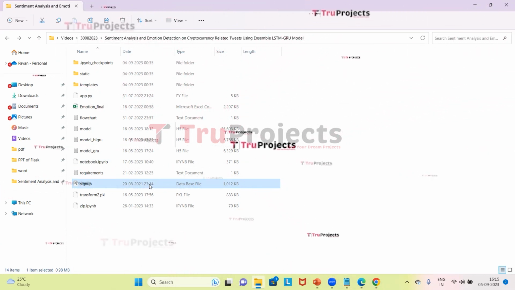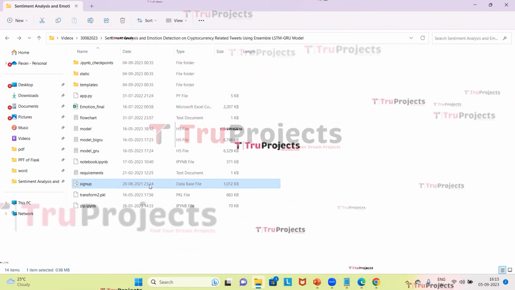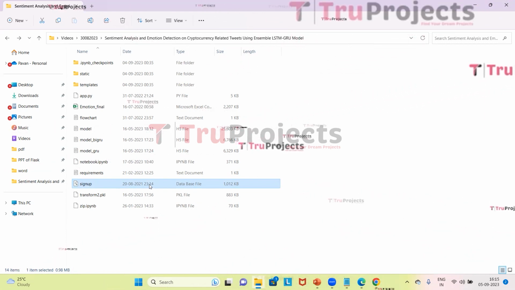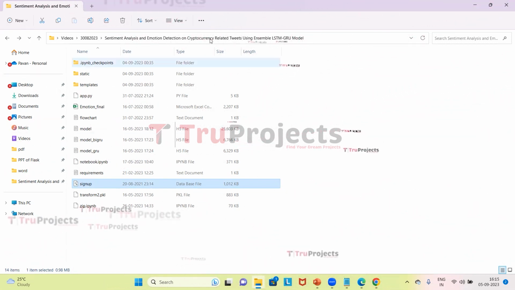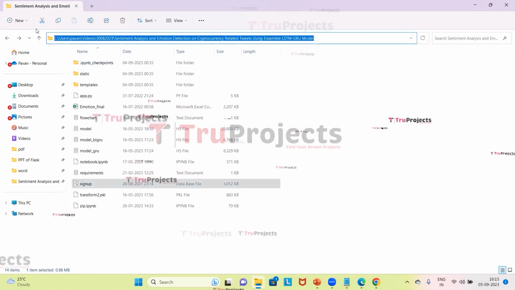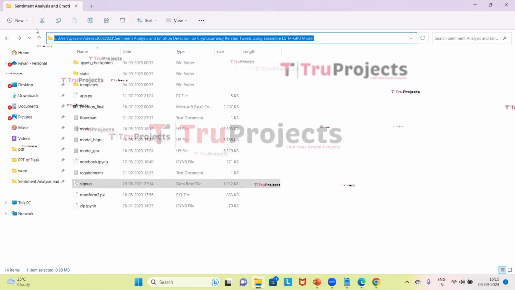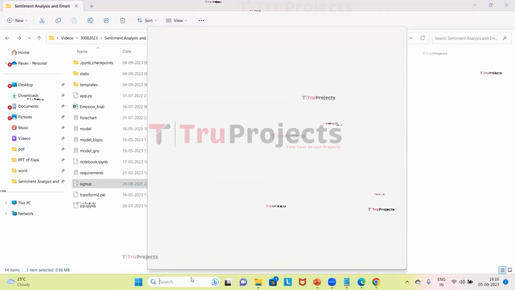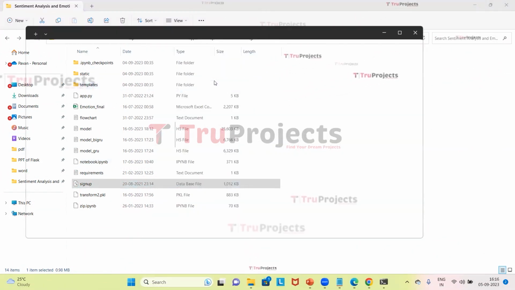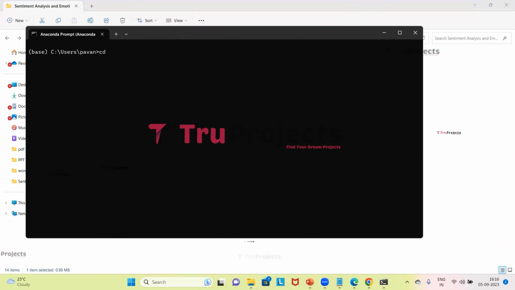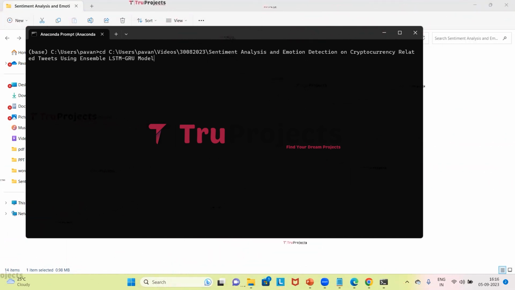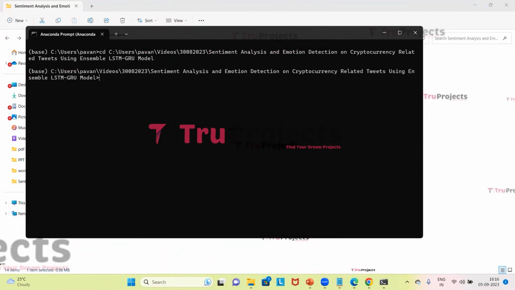Now we will open the code folder which contains the source code files, and now we will copy the path of the code folder from the address bar of the file explorer. Now we will open the Anaconda prompt. Using the cd command followed by a space, we will paste the copied path. This command is used to change the current directory to the code folder's path. Now we will click on enter. So here the current directory is changed to the code folder's path.